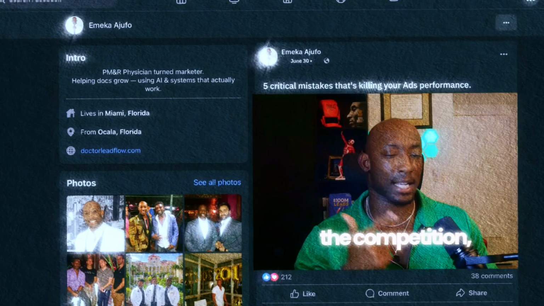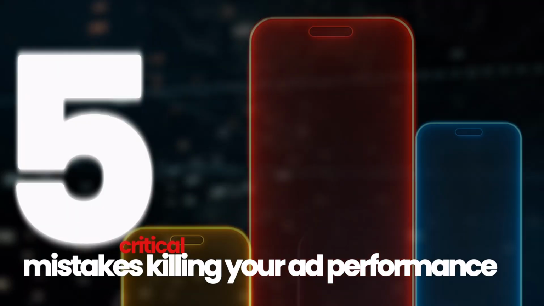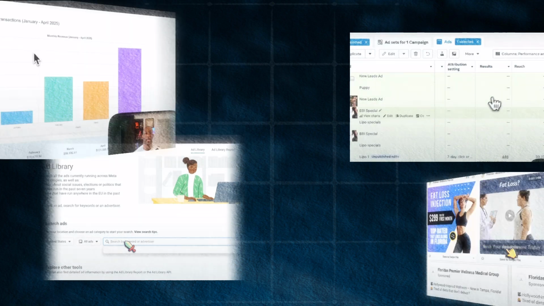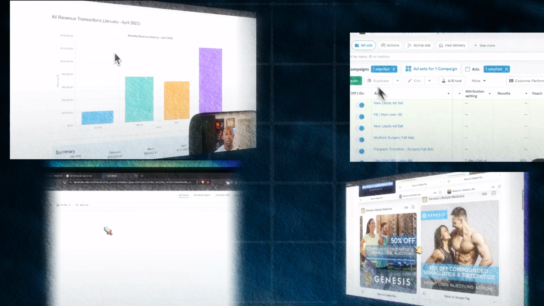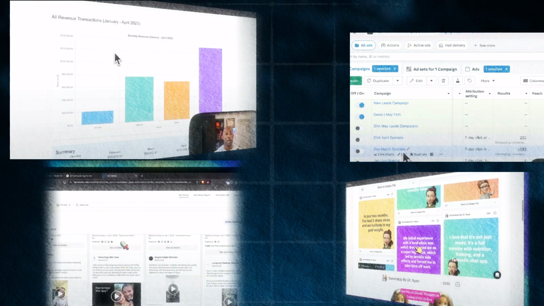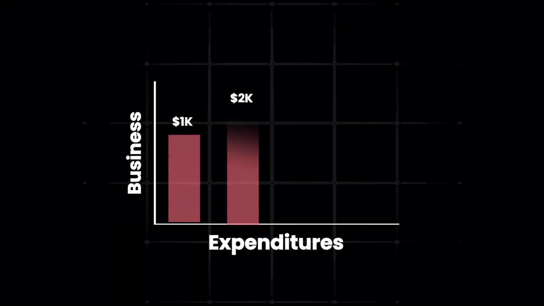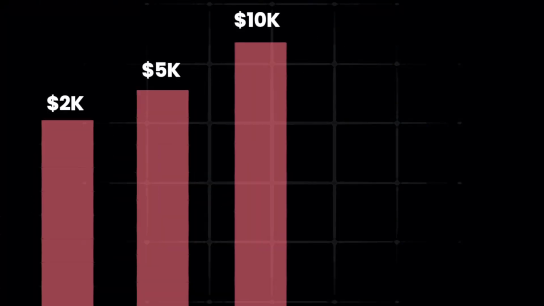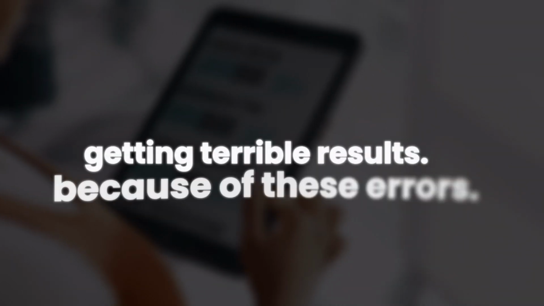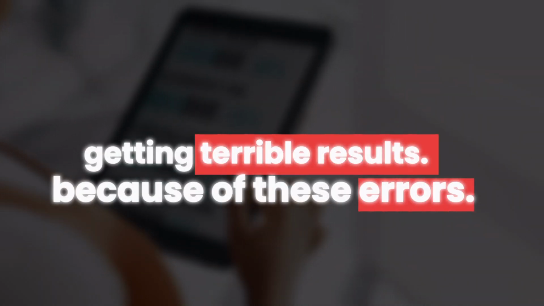Your Facebook ads aren't working, and before you blame the iOS updates, the competition, or the algorithm, the truth is you're probably making at least 3 of these 5 critical mistakes that are killing your ad performance. I've audited hundreds of Facebook ad accounts in the last 2 years, and I see the same patterns over and over again. Business owners spending $1,000, $2,000, $5,000, even $10,000 a month and getting terrible results because they're making these fundamental errors. And here's the crazy part.